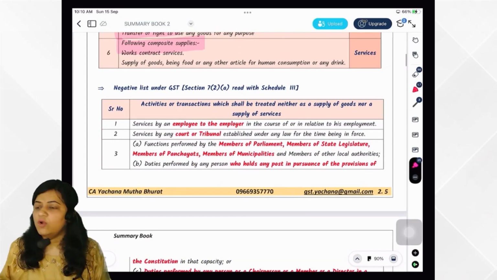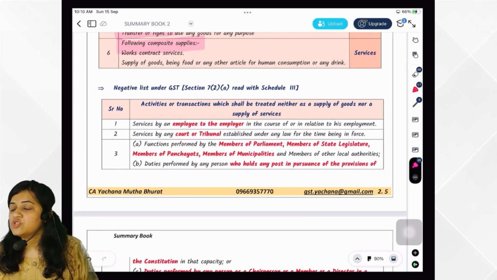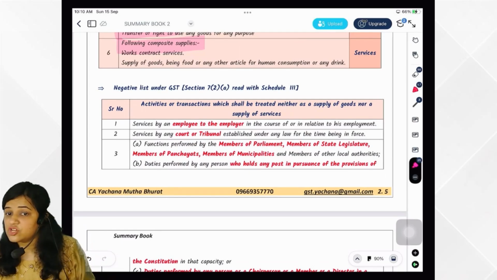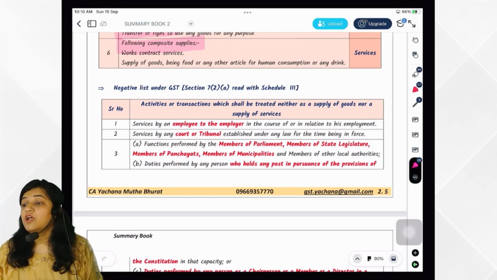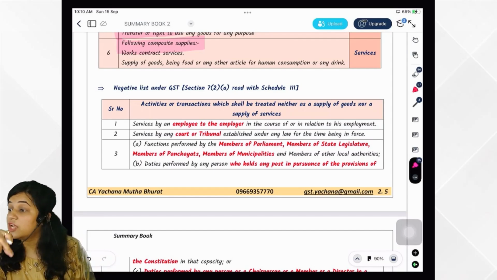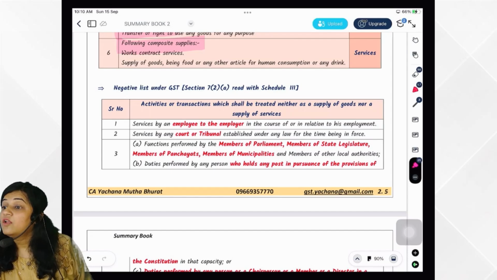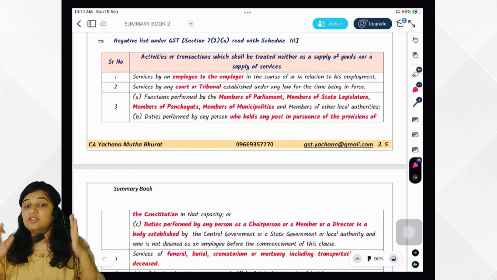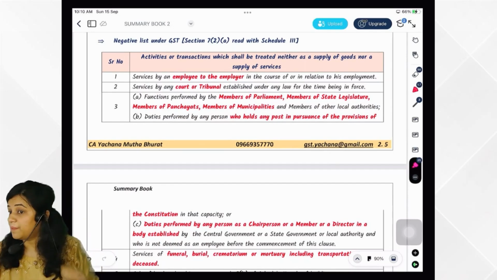Then there is something called Schedule 3. We came to Schedule 3 from section 7 subsection 2. Section 7(2) said, notwithstanding anything contained in subsection 1, activities specified in Schedule 3 would be treated as not supply. So these are transactions treated as neither supply of goods nor supply of service.